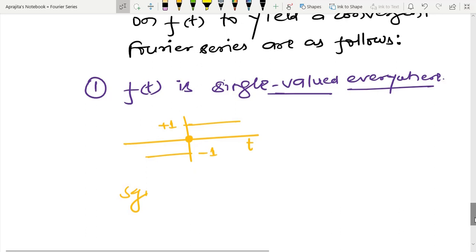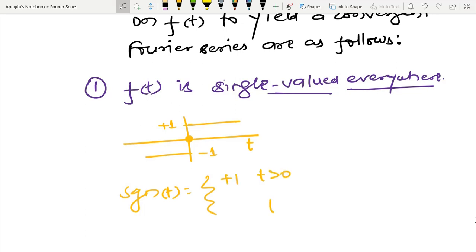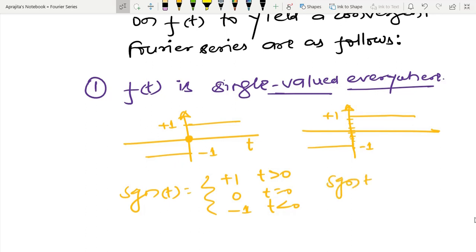So signum t, if you define it like this: for t greater than 0, I have plus 1, for t less than 0, I have minus 1, and for t equal to 0, I have 0. This is one of the definitions. If you check the literature, parallelly there exists another definition, where for positive t I have plus 1, for negative t I have minus 1, but at t equal to 0 I have some value, any value between minus 1 and 1. So the definition is like this.